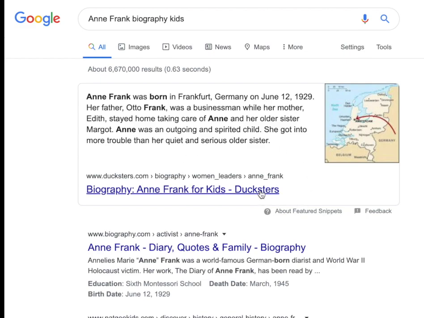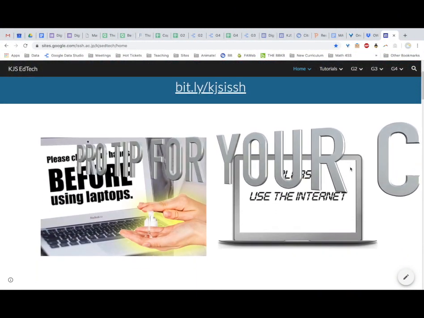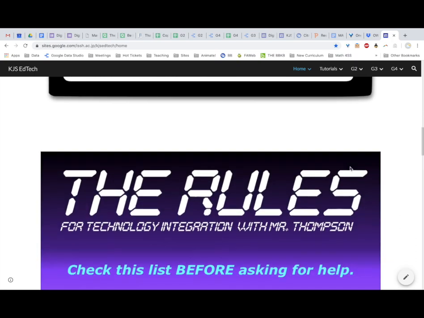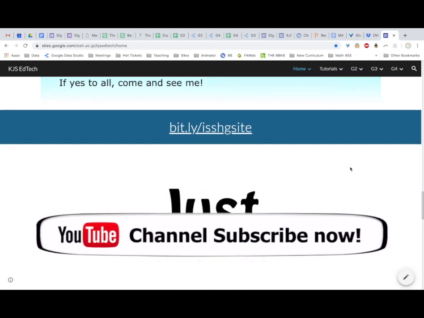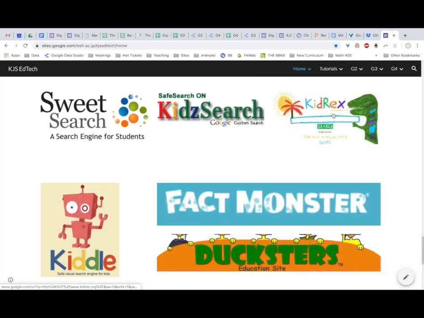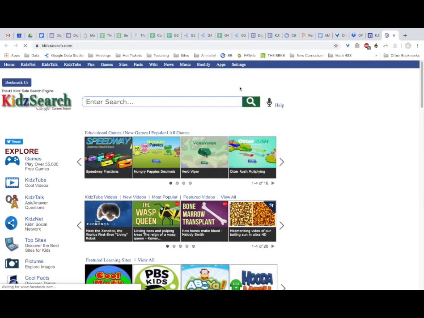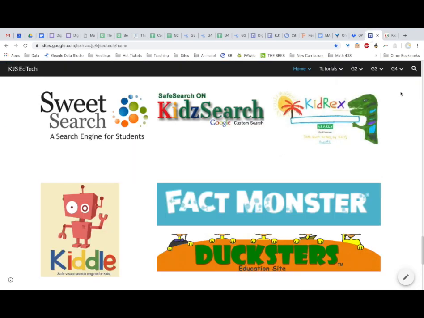Also, Duxters is one of the websites that we're focused on in this lesson. I use this website for my classes, and right at the very bottom, if we keep scrolling down beyond the rules and the encouragements, notices, we can see down here, these are all linked directly to these 6 different search engines that are made just for kids, not searching the whole internet. This one here is a Google custom search, which means someone's gone in and found a bunch of websites they think are good for kids, and this one search engine will search just those ones. It's very helpful. Once again, take a look, take a note. These would be some good ones for you to get set up with and get started with for researching in your classroom.